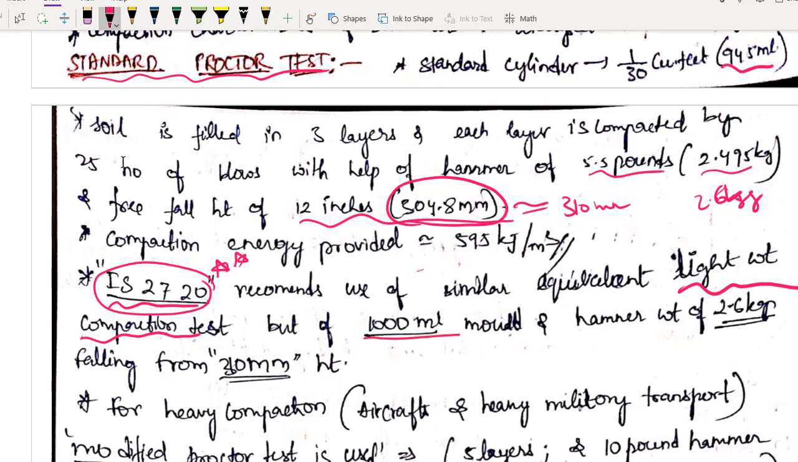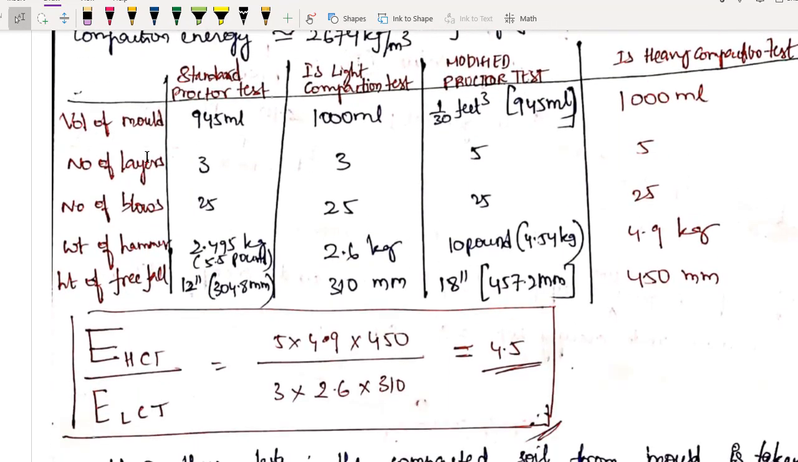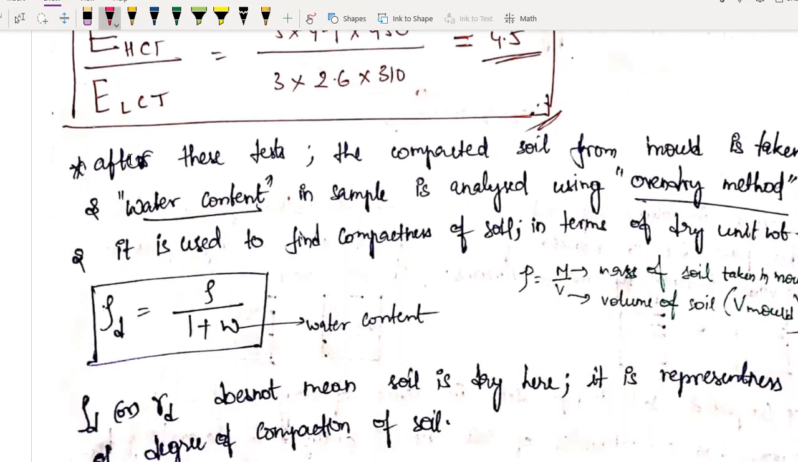Here we are using a 1000 ml cylinder, and the weight of the hammer is 2.6 kilos, falling from a height of 310 mm. Remaining all is the same. You have to compact in 3 layers, and each layer you have to give 25 blows. After you are giving blows, what are you getting? You are getting a well compacted soil here.